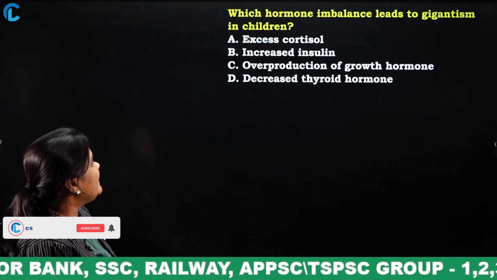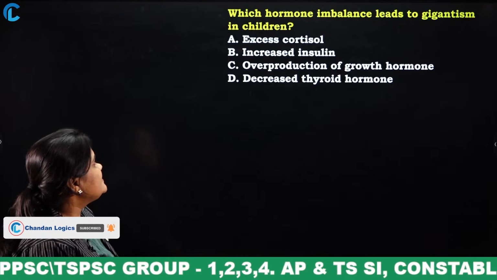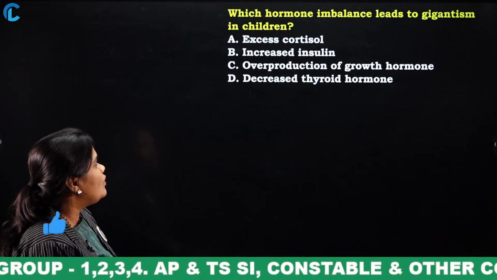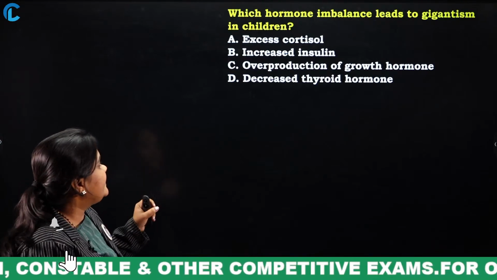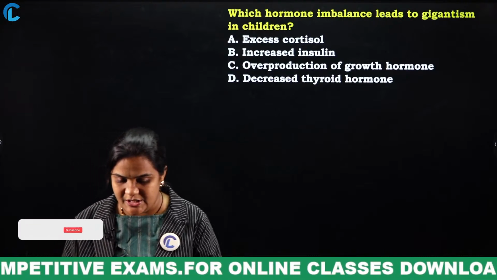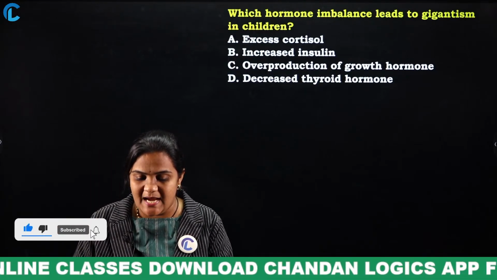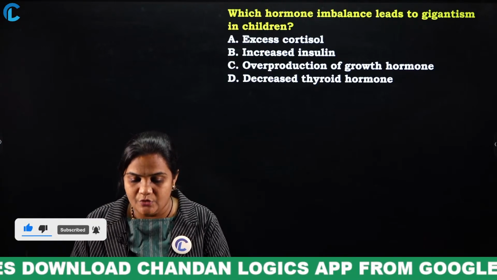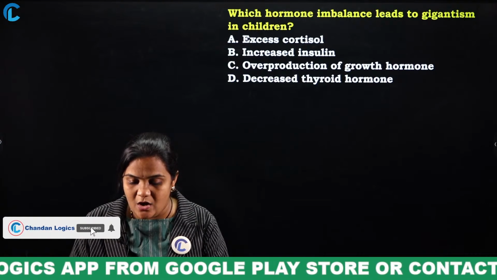Which hormone imbalance leads to gigantism in children? Excess cortisol, increased insulin, overproduction of growth hormone, decreased thyroid hormone. We have discussed it already. Come on, everyone mention your answer in the comment section. Due to which hormone imbalance does gigantism occur in children?